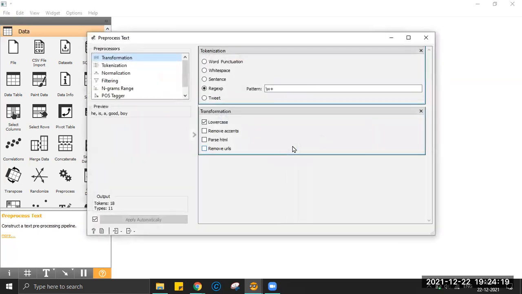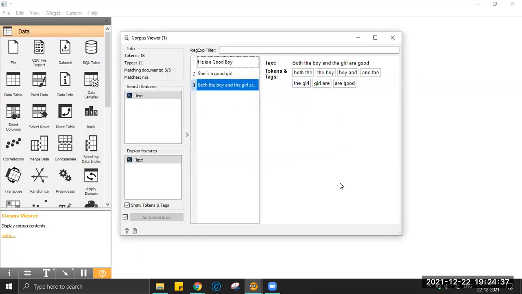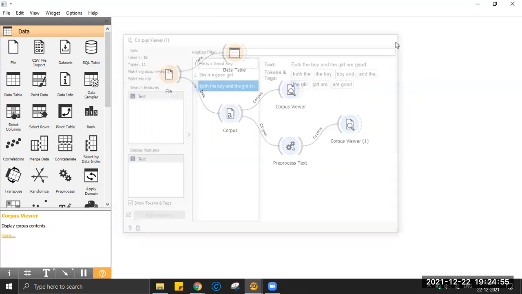Now I will introduce one more term, which is called n-gram range, which talks about how I can get tokens in a range of 1 word and 2 words. Let me take it as 2,2 and see how the words come out. It has done two things. It has converted the tokens into 2 words each, both the, the boy, and so on. And everything is converted into lowercase. The tokens have been grouped into 2 grams at a time, or bigrams.